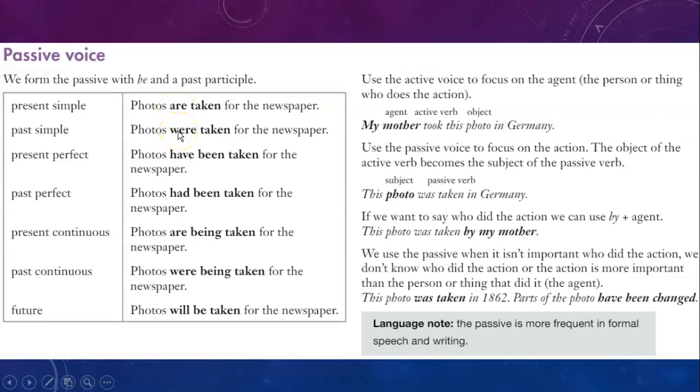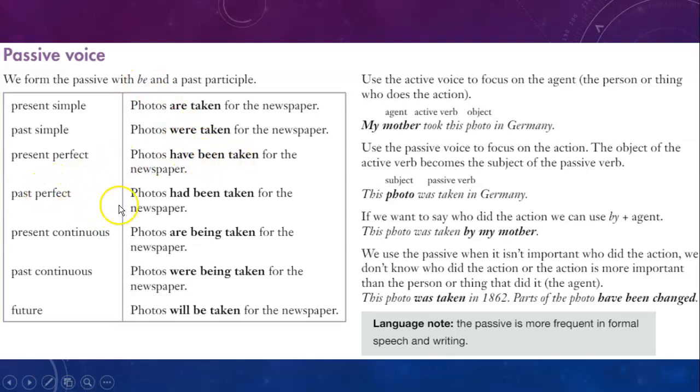Let's continue. Let's look at the present perfect. Photos have been taken for the newspaper. Now, I always use my auxiliary have. Okay? In this case, have because we say photos. If I have a singular one, like one photo, I will say has. Been. Here's the verb to be. Like it says here on the rule. Always the verb to be. And the verb in the past participle.